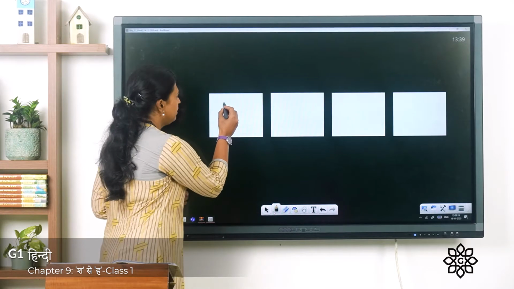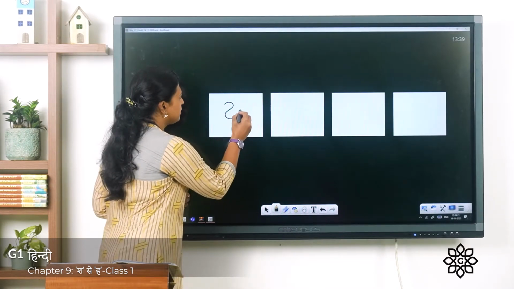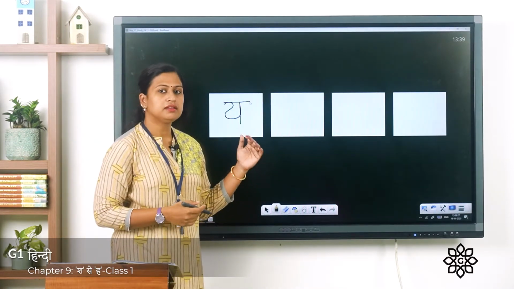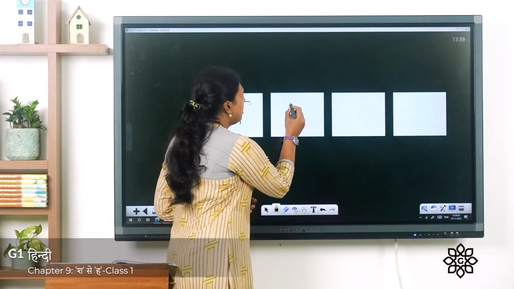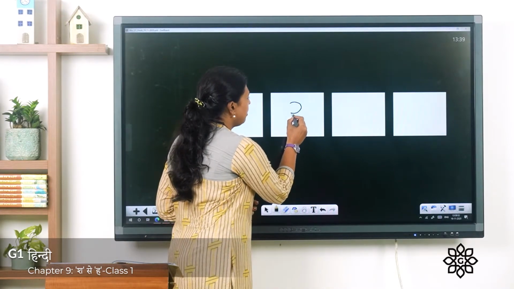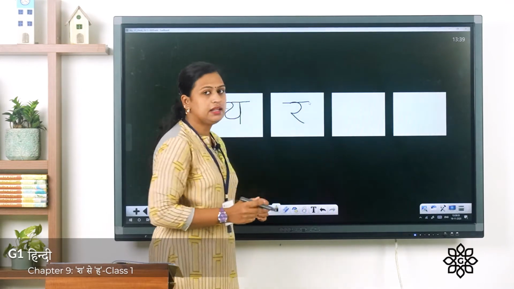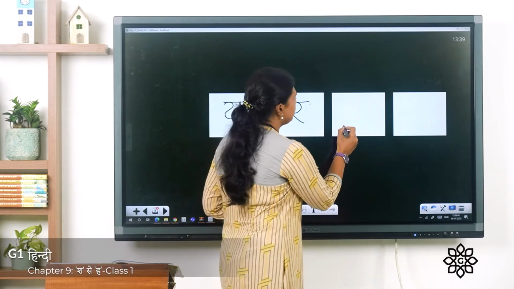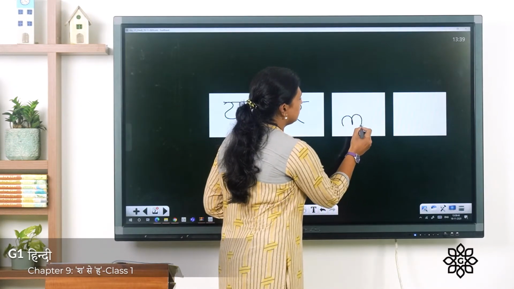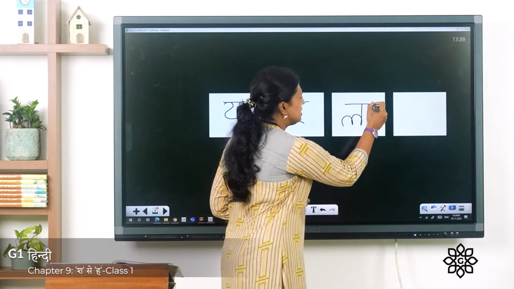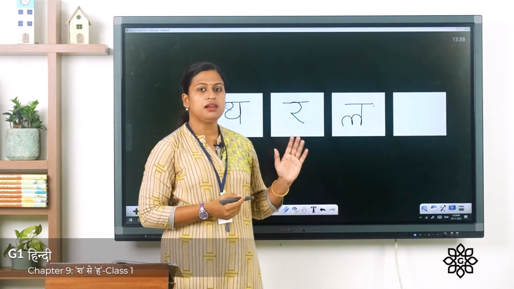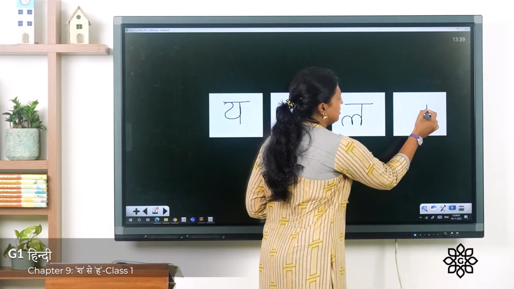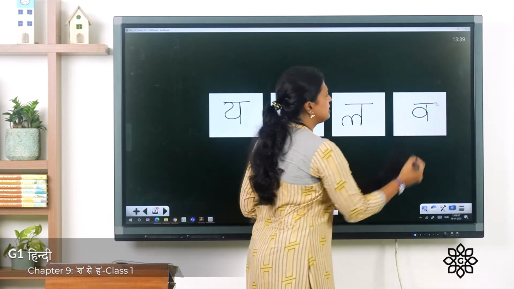So the first letter is Ya. On the top, sleeping line. After Ya, the next Vyanjan letter is Ra. A curve, and then you have to come down on the top, sleeping line. So Ya, Ra, and the next one is La. You have to write like this, standing line, sleeping line. So Ya, Ra, La, and the fourth one is Va. Standing line, circle on the top, sleeping line.